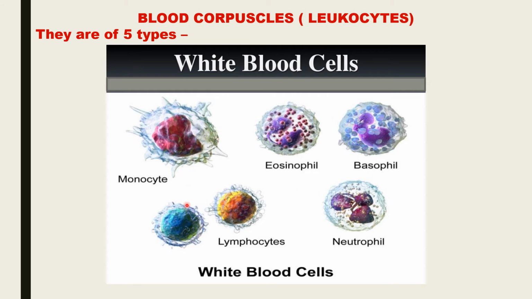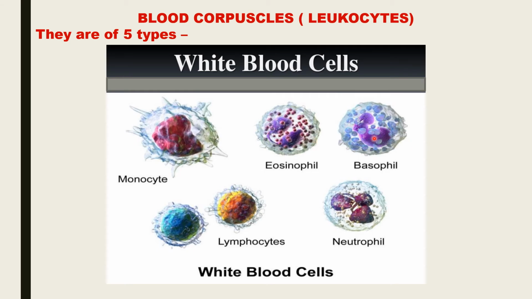Whereas if you look at the monocytes and the lymphocytes, these do not have the particles or granules present in them. So these come under the category of non-granular WBCs. The neutrophils play a very important role in engulfing the bacteria. The eosinophils also help in engulfing the bacteria and secreting antitoxins in the body.